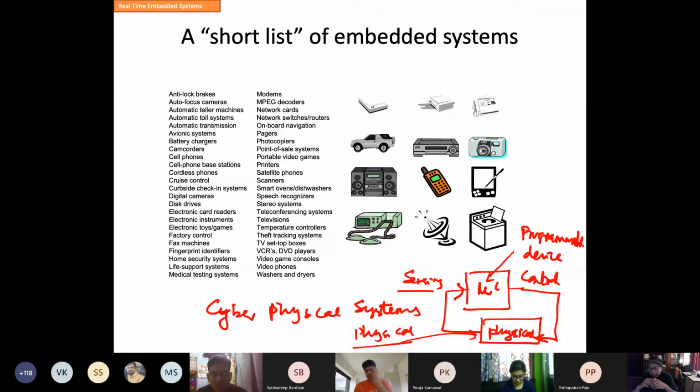Similarly, there are sensors and actuators. Like you are speaking, there is a microphone to receive, a speaker to give back, a screen to display, a vibrator. So there are lots of sensors and actuators together. And there are many communication protocols and channels. There are IoT or Wi-Fi modules, Bluetooth, USB, lots of different communication modules to transmit signals.